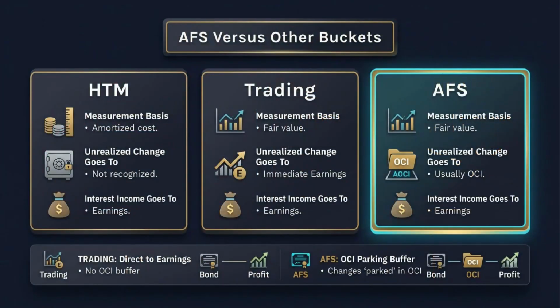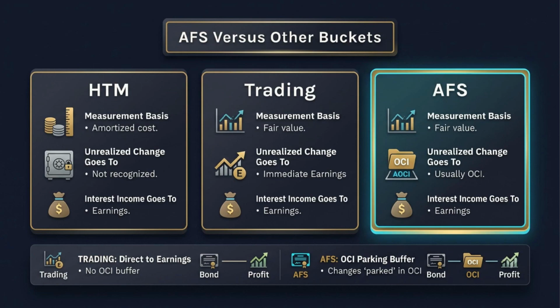This comparison table brings the three ASC 320 categories back together. HTM uses amortized cost, and unrealized changes are not recognized on the financial statements. Trading uses fair value, and unrealized changes go immediately to earnings. AFS also uses fair value, but unrealized changes usually go to OCI and accumulate in AOCI.